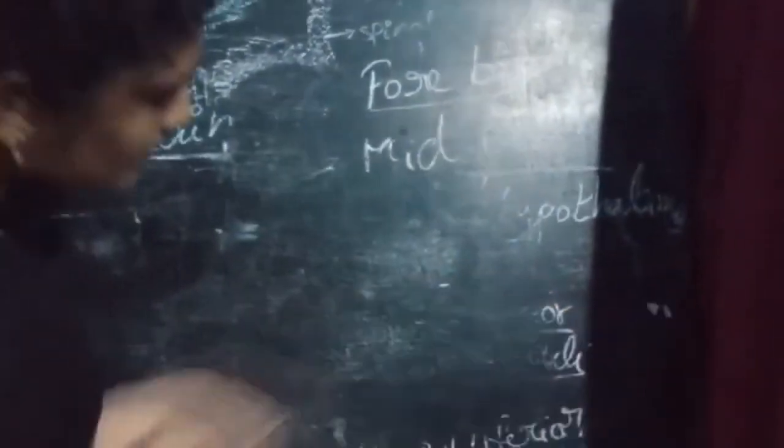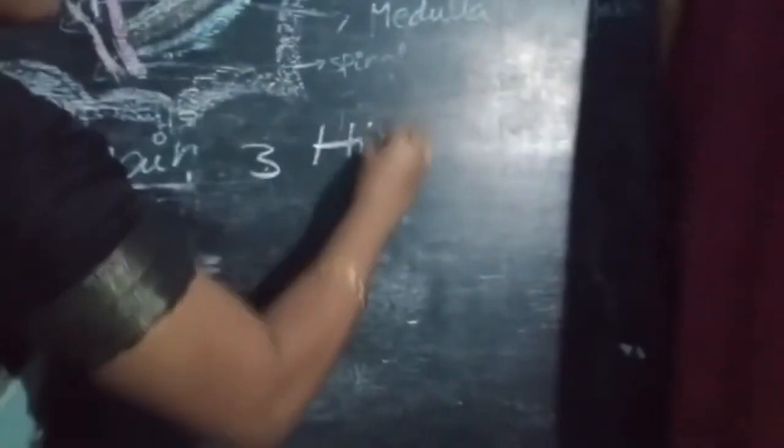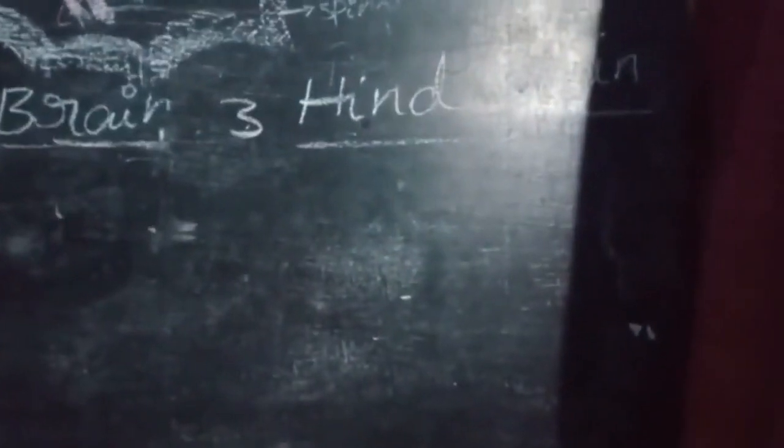Next, we will discuss the hindbrain. That is the third part of the brain: first the forebrain, second the midbrain, and third the hindbrain. The hindbrain comprises the cerebellum, pons varolii and medulla oblongata.